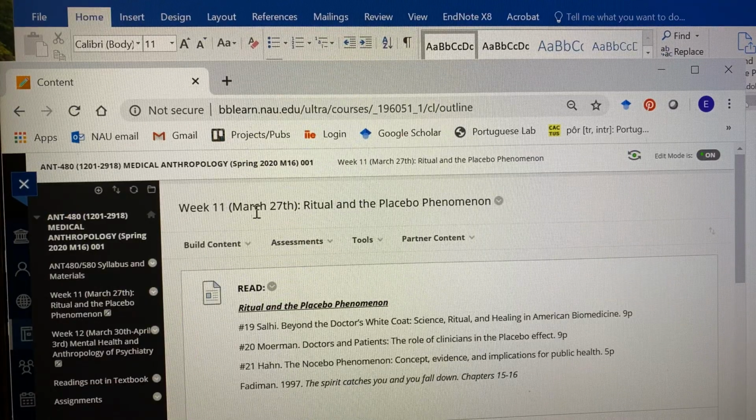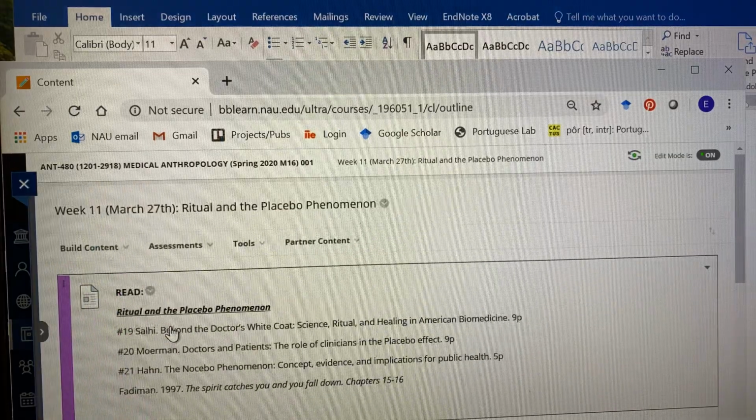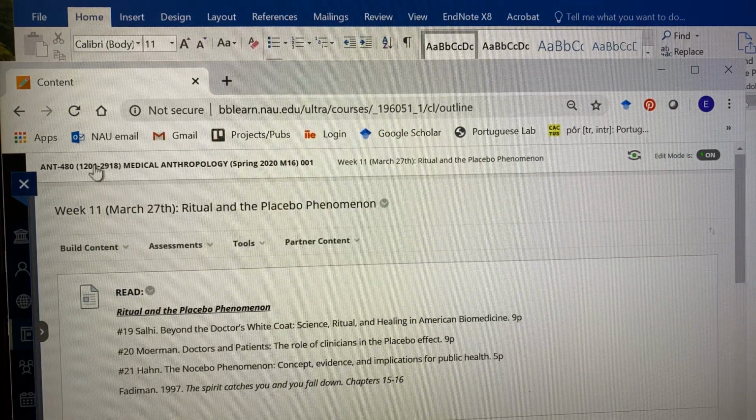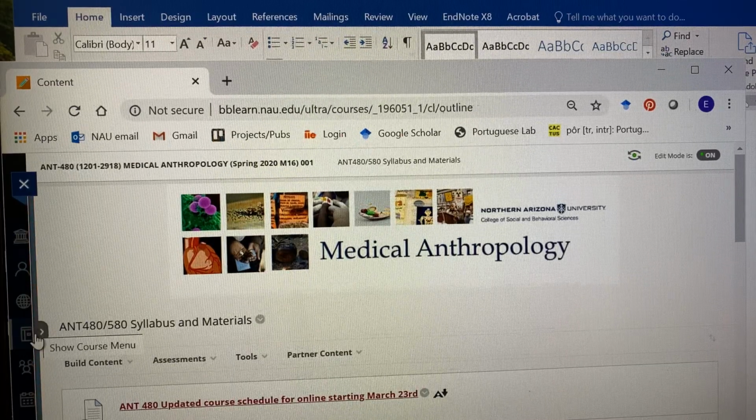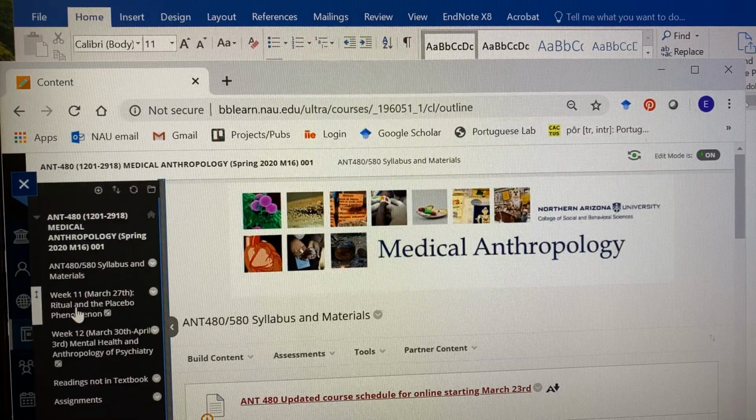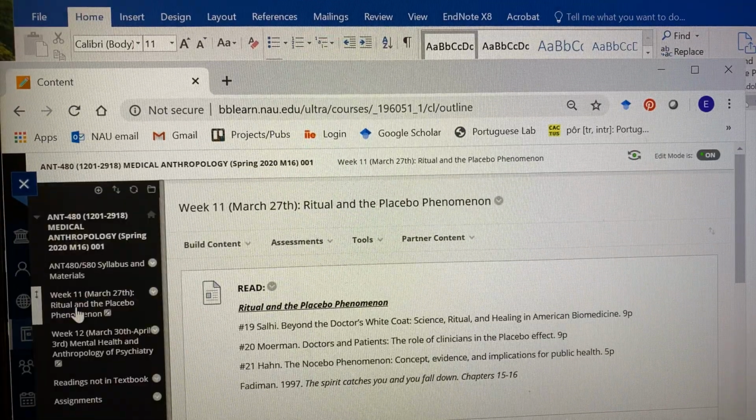So when you click on that week 11 link, make sure you have your sidebar open. If your screen looks like this when you start, you might need to open up that sidebar so you can scroll along the side here and find this little arrow, and that'll show you the sidebar. That's where those weekly modules are.